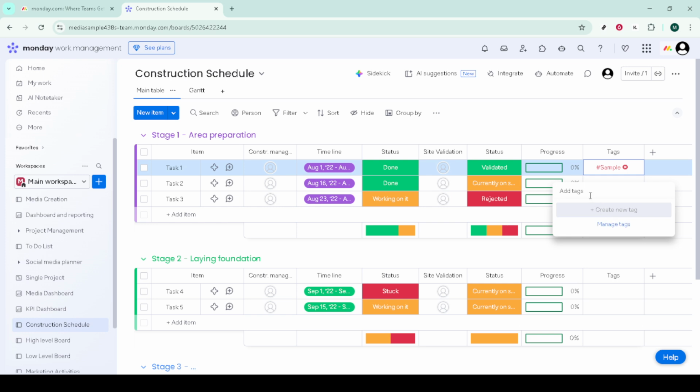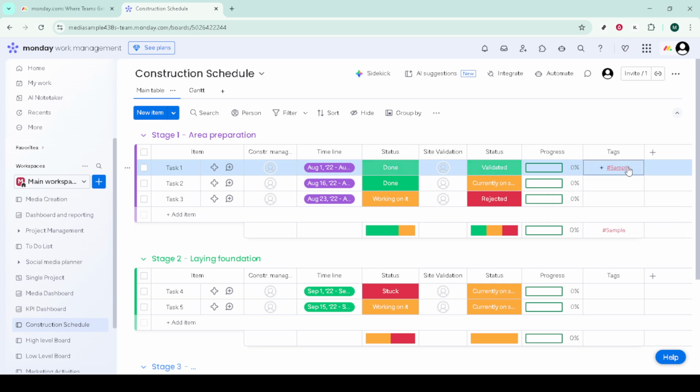If you need to remove a tag entirely, first clear it from every item that uses it in the tags column. A practical way to track those items is to filter your board. At the top of your board, use the search or filter bar, type the tag's name, and click it. Your view will narrow to only the items with that label, making it easy to edit or clean up.